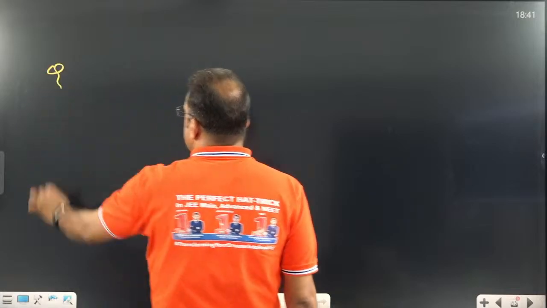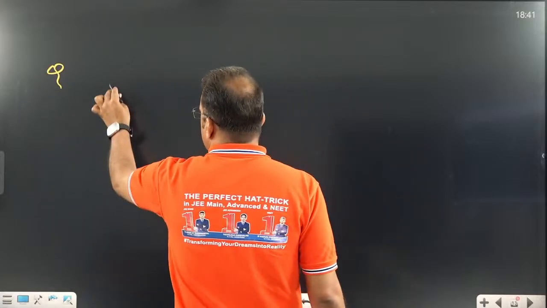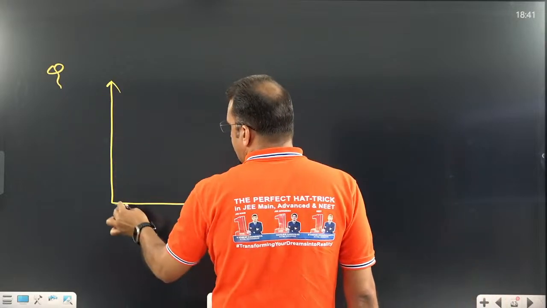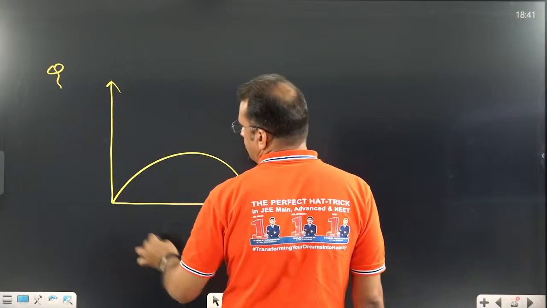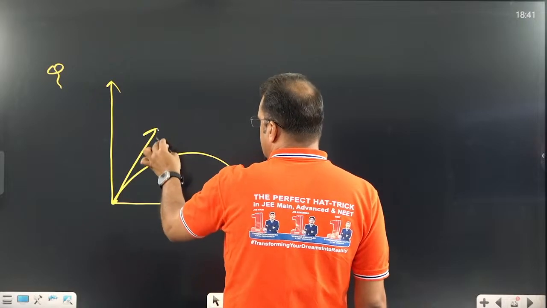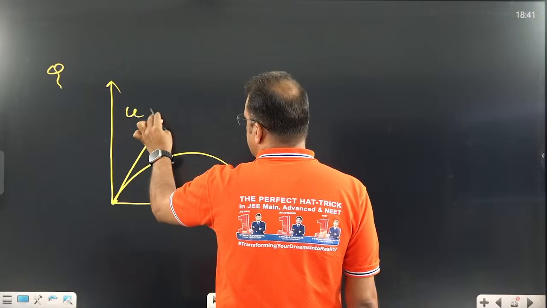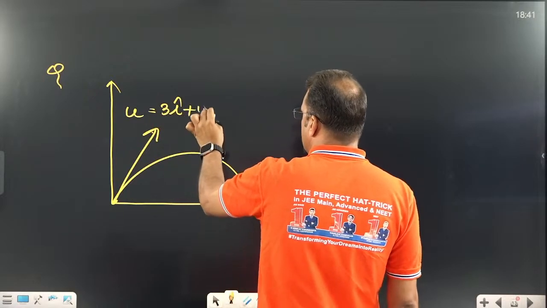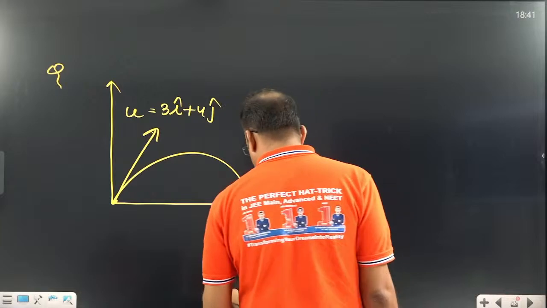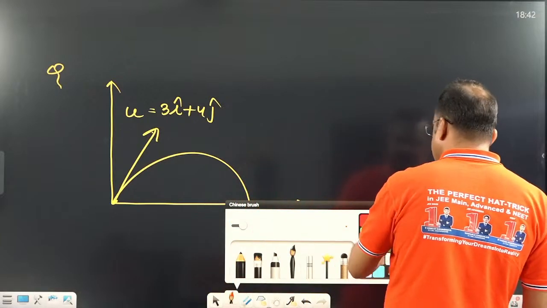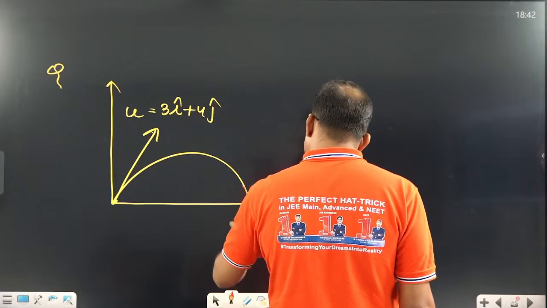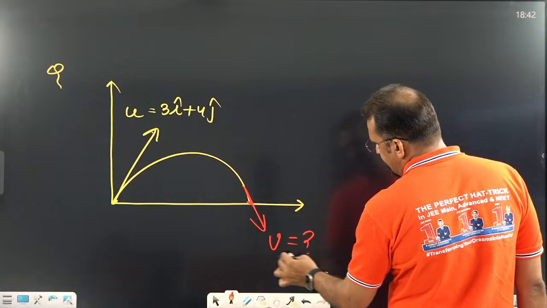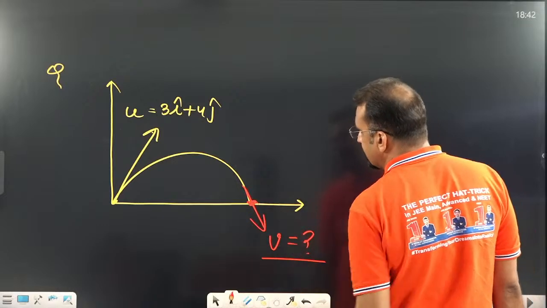A question is given in this form. It is given that when a ball is thrown, the initial velocity is given as 3i cap plus 4j cap. This is a NEET question only. What he is asking: when it hits the ground, find its velocity at this point. This velocity when hitting the ground.